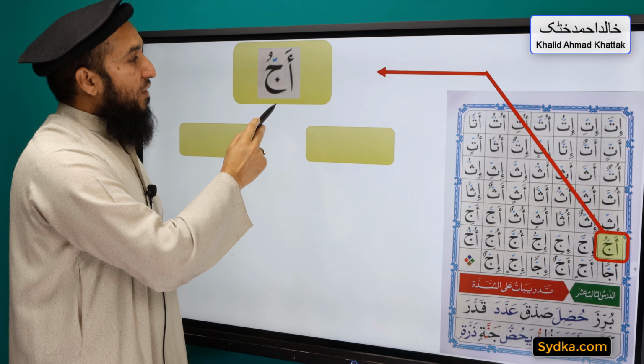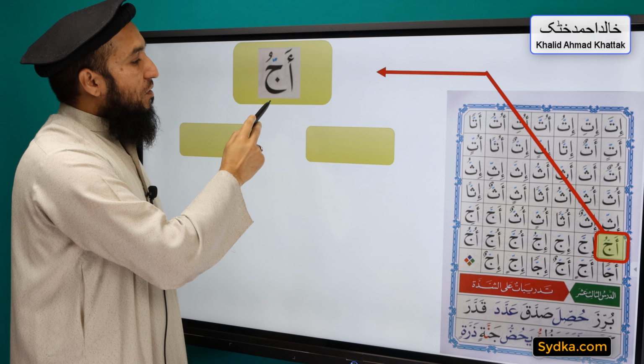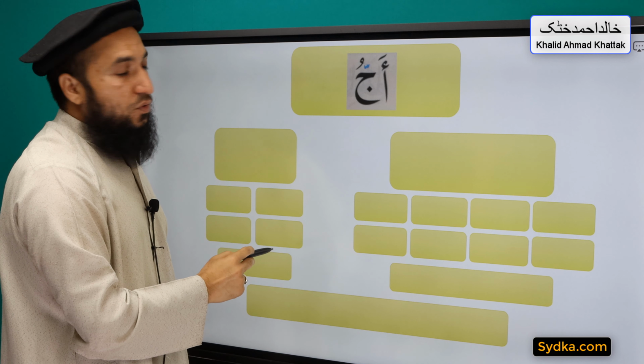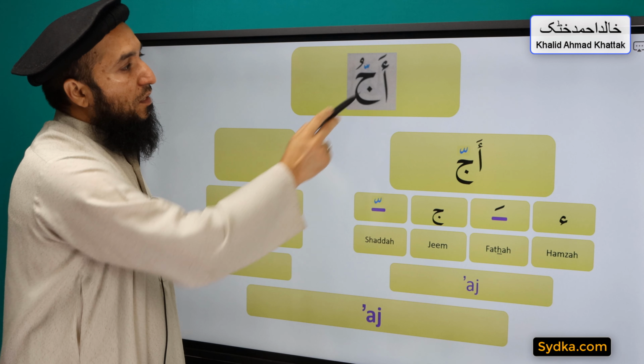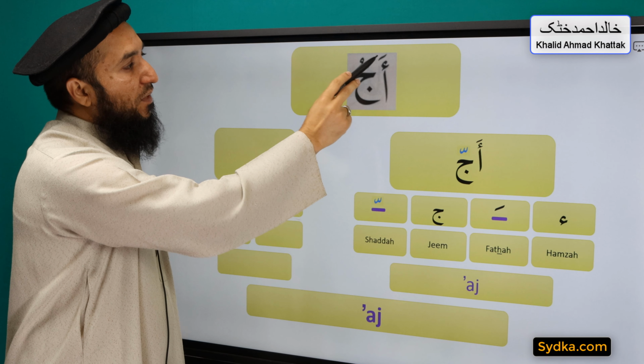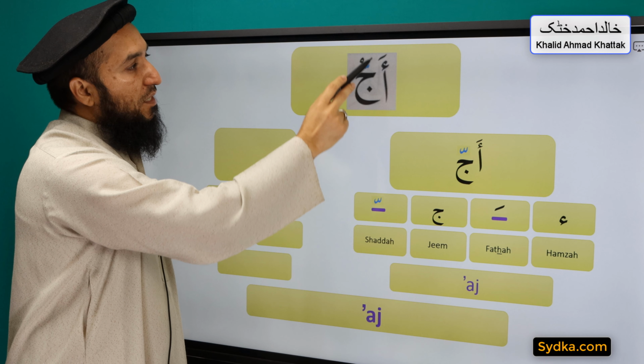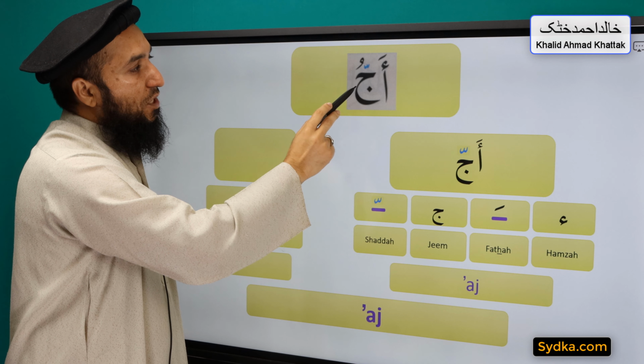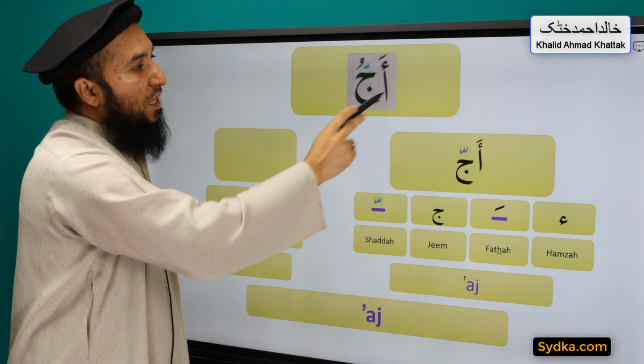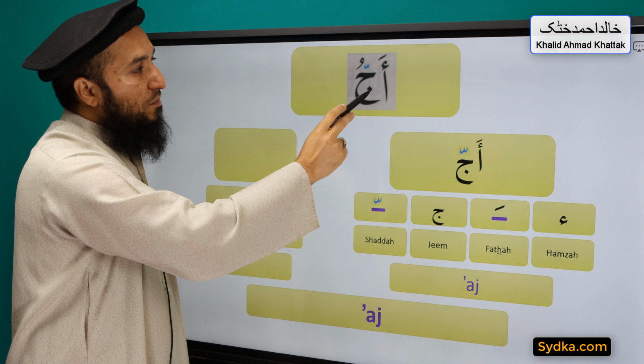The next word we have is Ajju, and it can be divided into two syllables. The first syllable we have is Hamza Fatha Jim Shadda Aj. Hamza is a light letter, it has Fatha on top of it, it is followed by Jim. Jim has a Shadda. This alif is silent and it is used as a chair for Hamza.